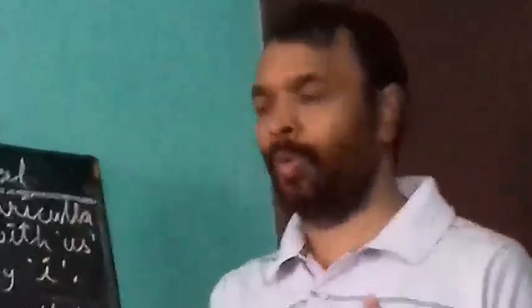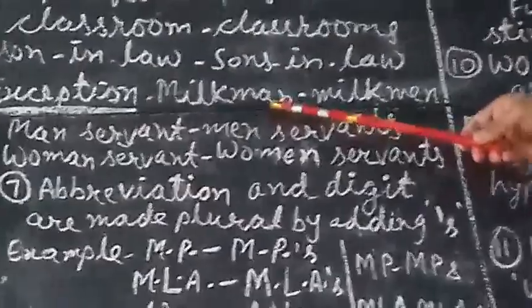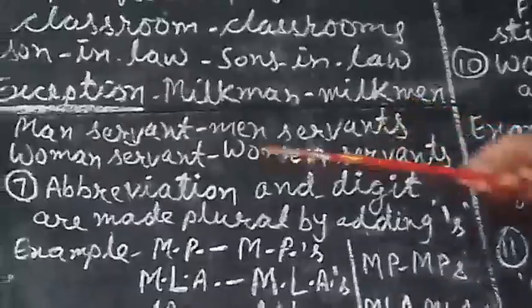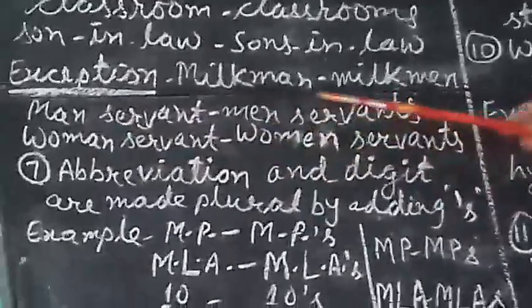This rule also has some exceptions. As you know, exception means that which does not follow the rule. Like you should see milkman. This is M-A-N, milkman. It becomes M-E-N. There is a changing of vowel in it. Man-servant. Two changes come in it. Man-servants.